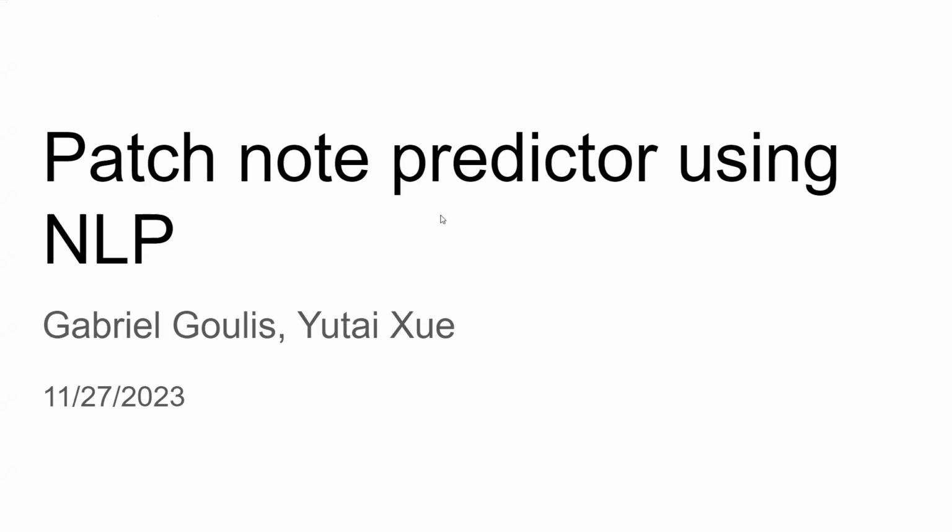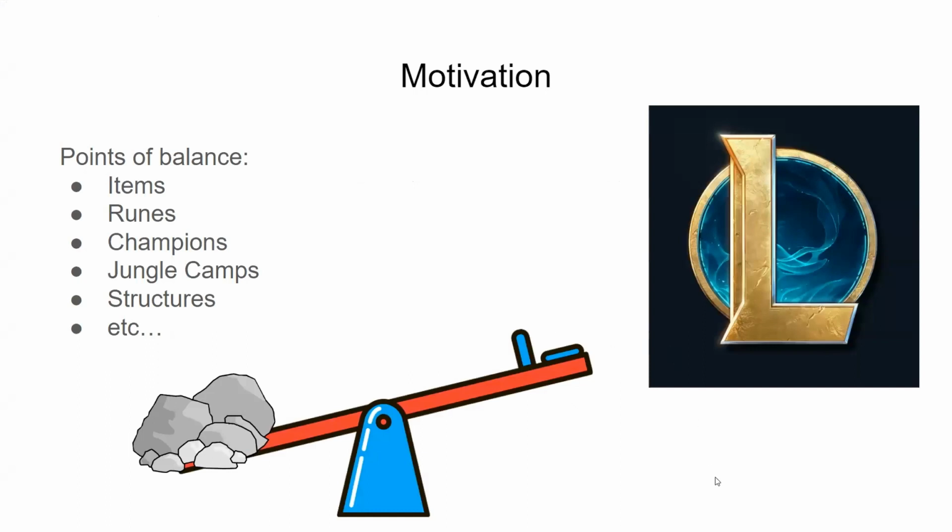Jumping straight into it, the motivation behind our project. League of Legends is a very complicated game, and naturally balancing a game like this is next to impossible.